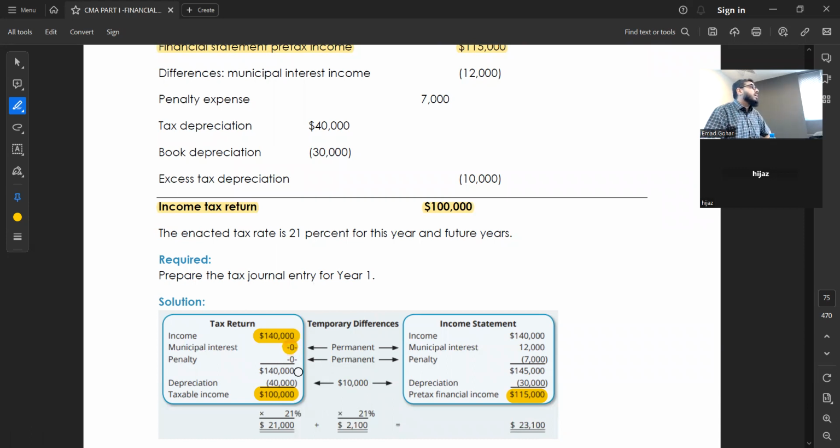Because they don't want to charge you tax on income they are giving you. Because it's good for them when you invest in government securities, like a government bond, for example. The income which you get from a government bond, they don't tax it, to motivate people to invest in government bonds.